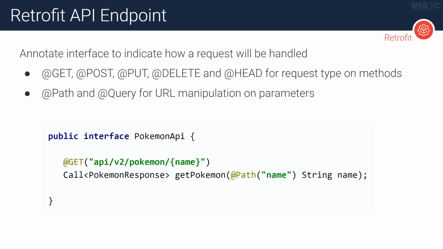So that basically means we can get a Pokemon and then we can specify a name, and that will be an extension of this resource path right here. So whatever you write here will go up here. Also notice what we expect back from this get call right here. We expect basically a call object that has this Pokemon response inside of it. So the Pokemon response, I guess, would make sense, right? We get back some Pokemon data, right? But this call object is actually what is used to call and do stuff asynchronously on, but we'll get back to that in just a second.